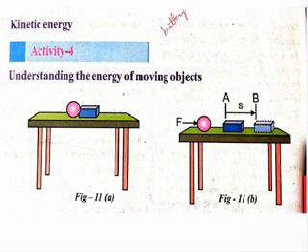Thus, a moving ball is more energetic than the ball at rest because the moving ball is able to do work on the plastic block to push it forward, whereas the same ball cannot do any work when it is at rest. So when you apply force on the metal ball, it gets some energy and is in motion.